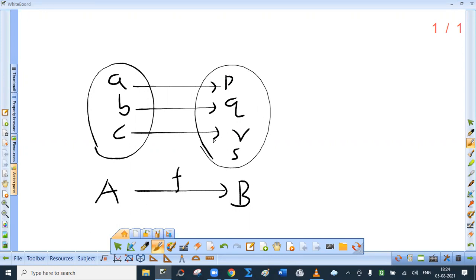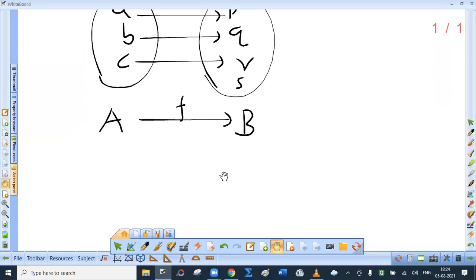Nothing is mentioned about that. You have to see whether, because we say that the relation is from A to B, right? So you have to just see whether each element of the set A is uniquely associated or not. Yes, it is, right? So this relation is nothing but a function.